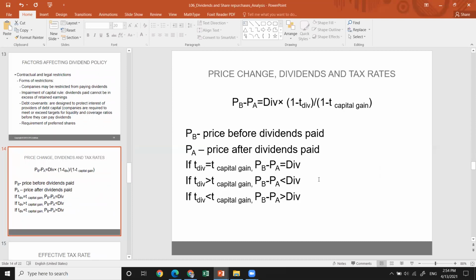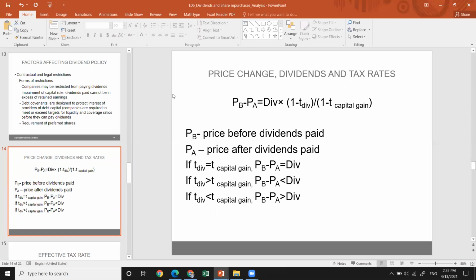The price change, dividends, and the tax rate. Price change is equal to the dividend multiplied by 1 minus tax on dividend, over 1 minus tax on capital gain. PB means the price before the dividend is paid, and PA means the price after the dividend is paid. So this is the price change, where the dividend is taxed through the dividend tax and the capital gain tax.